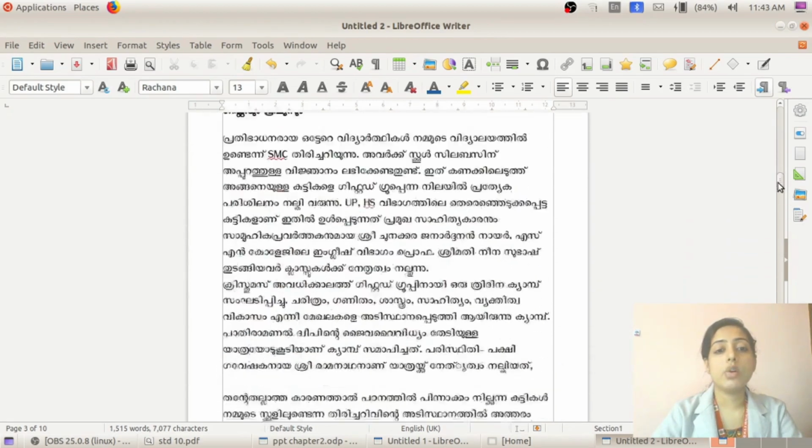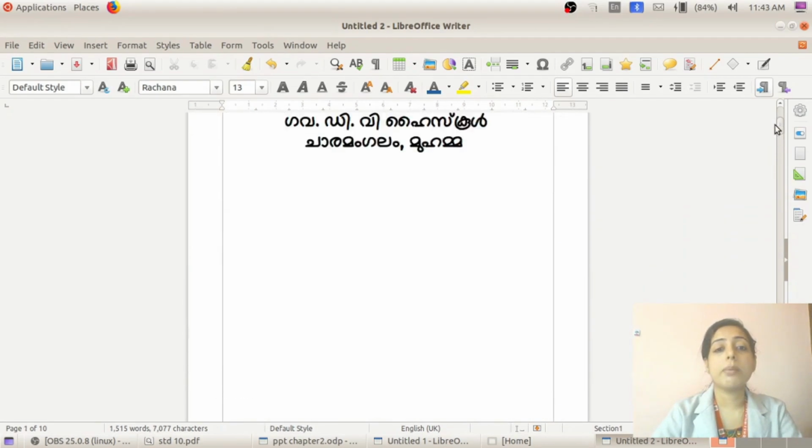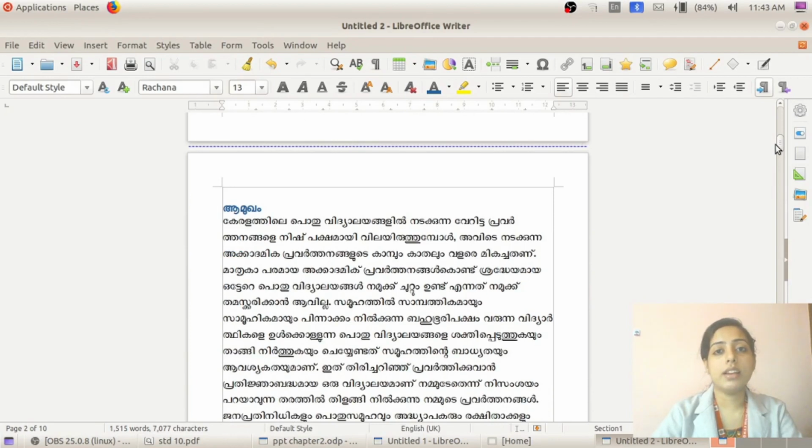Here there are a lot of headings, so we can apply the same change to those headings also with the help of what? Clone formatting tool. Otherwise, what will happen? We have to select other headings and change all this font style, font size and font color. So by using this clone formatting, just by clicking and dragging, we can apply the same change to other headings.